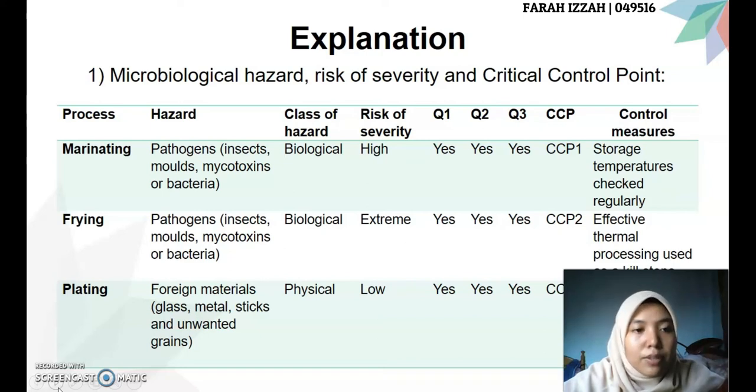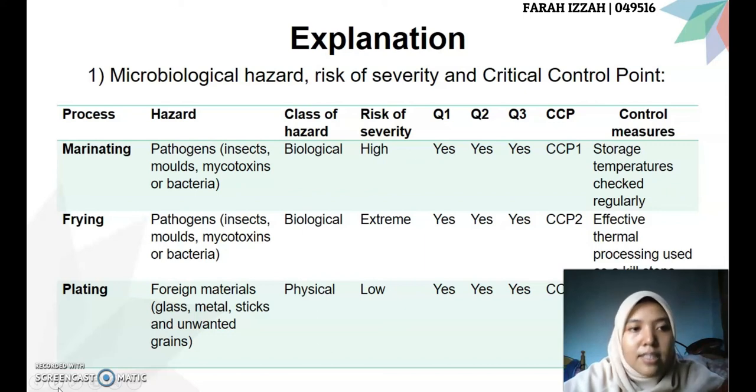For CCP2, which is the frying process, the hazard is also pathogens, which may include insects, mold, cytotoxin, or bacteria. The class of hazard is biological and the risk of severity is extreme. It will be CCP2, and the control measure is effective thermal processing used as a kill step.